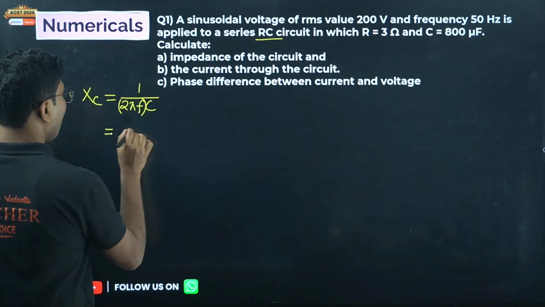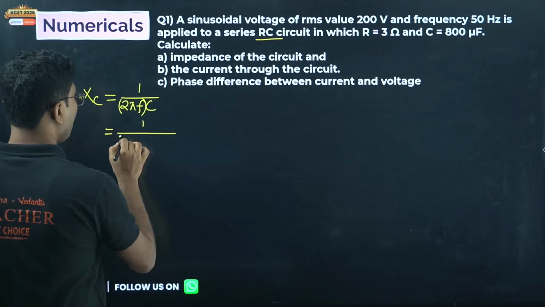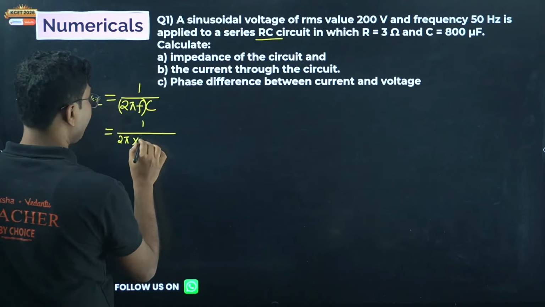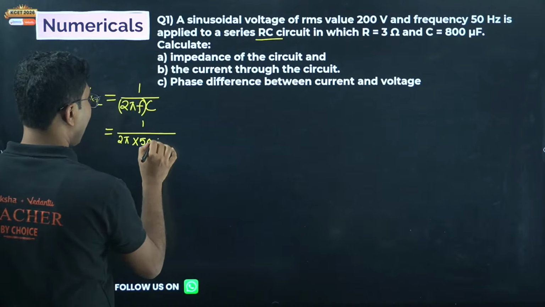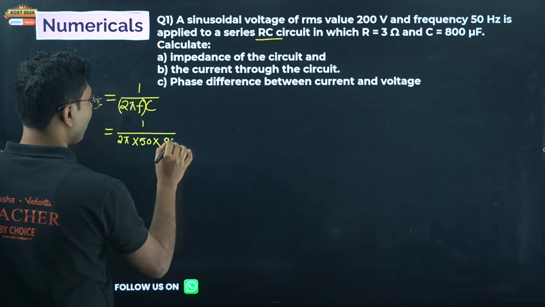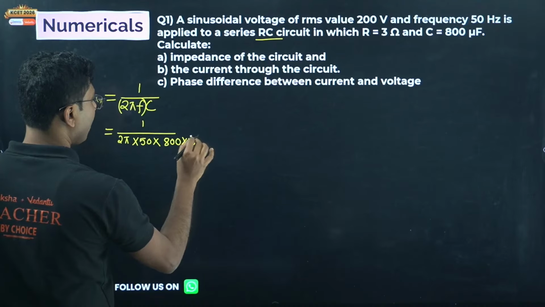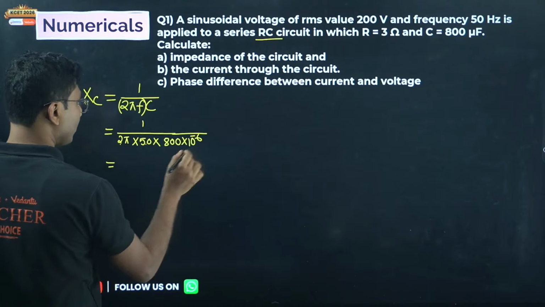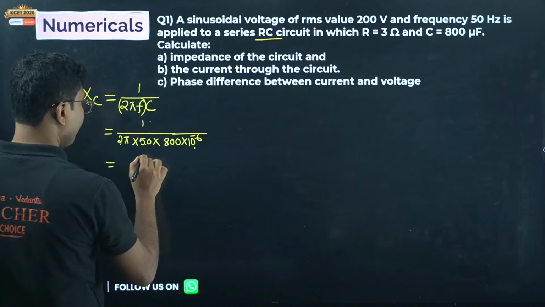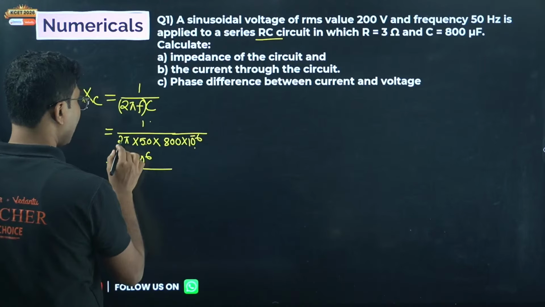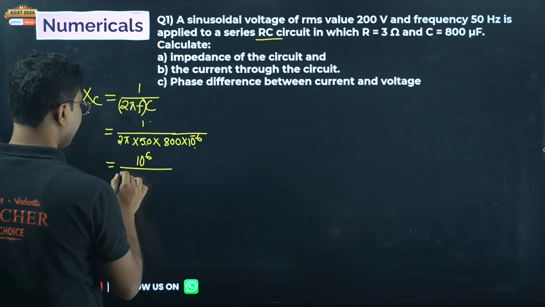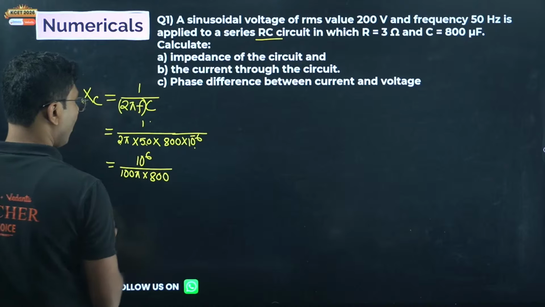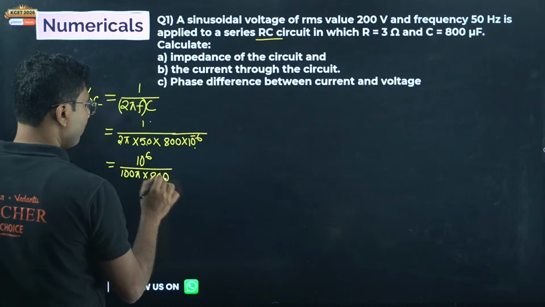Anyway, now 1 by 2 pi into F, which is given here as 50 Hz, and the capacitance is 800 microfarad. Micro means 10 to the power of minus 6. Now simplify, so 10 to the power of minus 6 goes up and becomes plus 6. In the denominator we have 2 into 50, which is 100 pi, into 800. Now what? 1, 2, 3, 4 zeros are here.